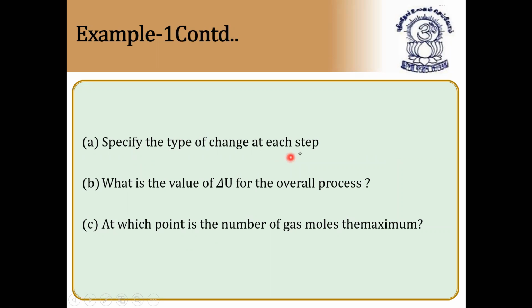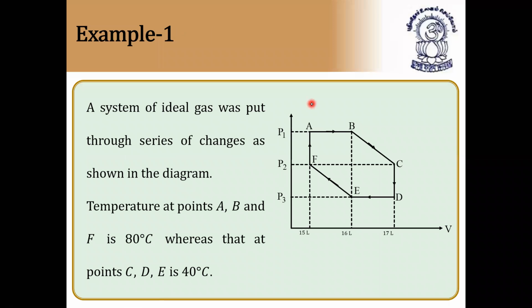Specify the type of change at each step. At each step, what is the type of change? A to B, what is the change? Let us discuss now. A to B, simply we can say it is at constant volume. So A to B is constant volume, so it is called isobaric process. A to B is called what? Isobaric process.